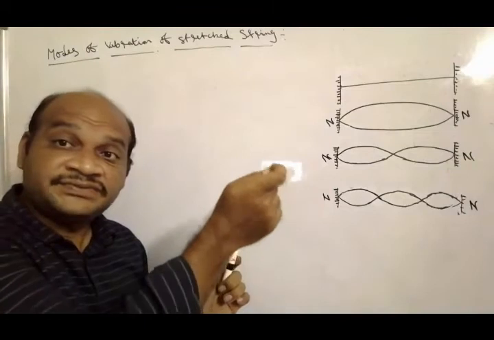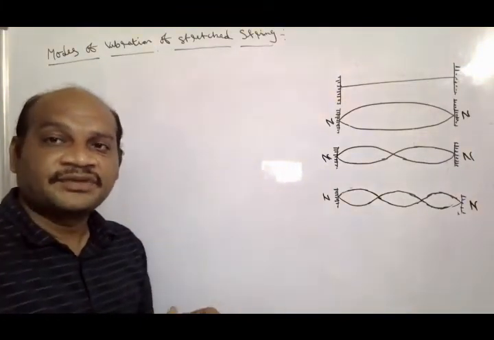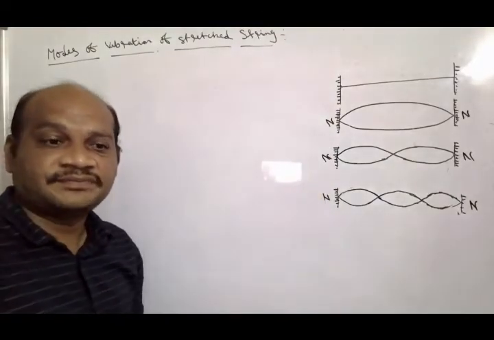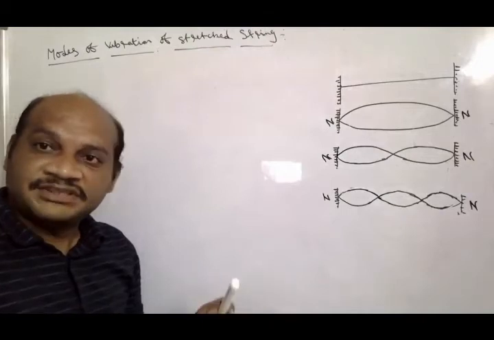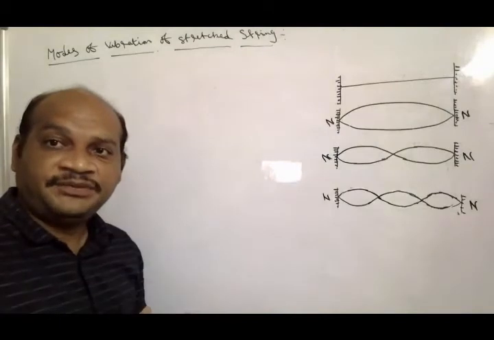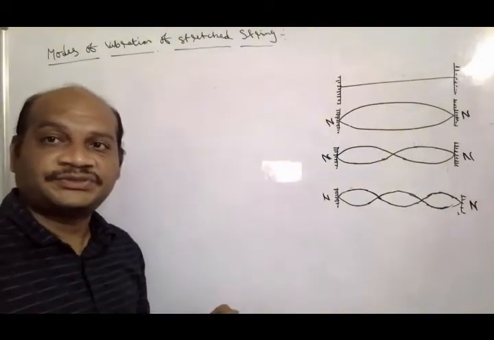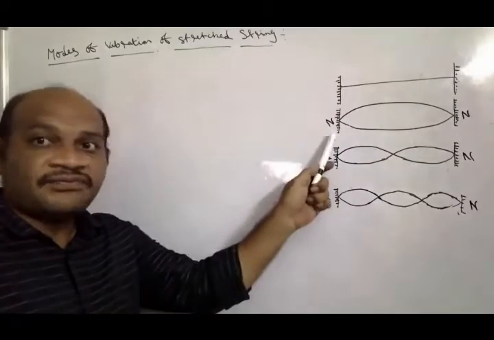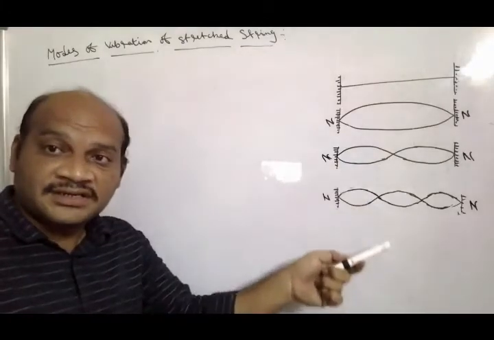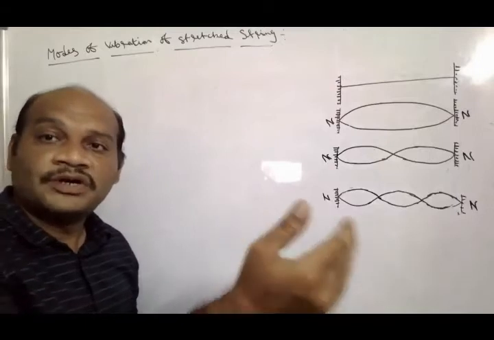The frequency of this fundamental vibration is called the fundamental frequency, or the first harmonic frequency. Similarly, the modes above the fundamental frequency, which occur in a stretched string, are called overtones.